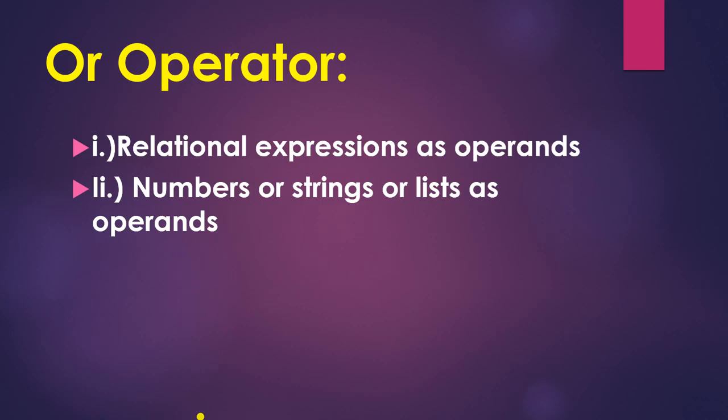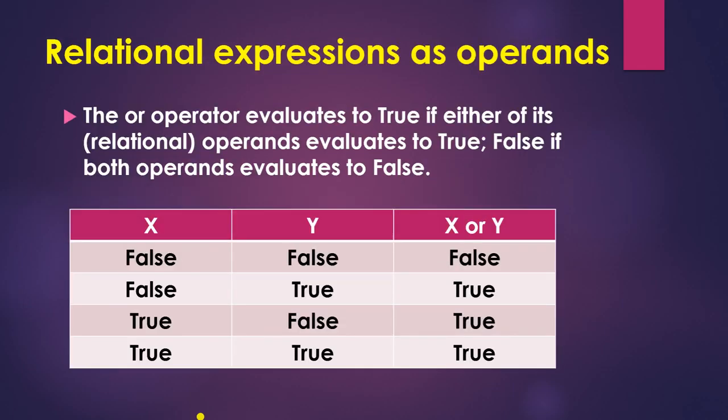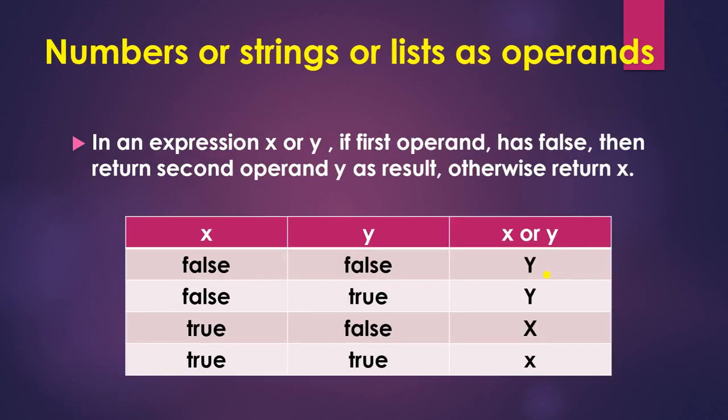We use the OR operator in two ways, that is relational expression as operand, and numbers, strings or list as operands. So first is relational expression as operand. In this, it is a truth table. When the value of x is false and y is false, it will give you false. If either x or y holds a true value, the result will be true. Next is numbers, strings or list as operand. In an expression x or y, if the first operand is false, then it returns the second operand y as the result. If x is true, then the result is x.